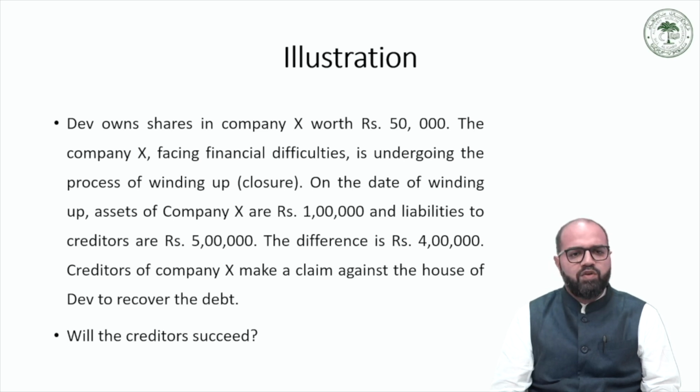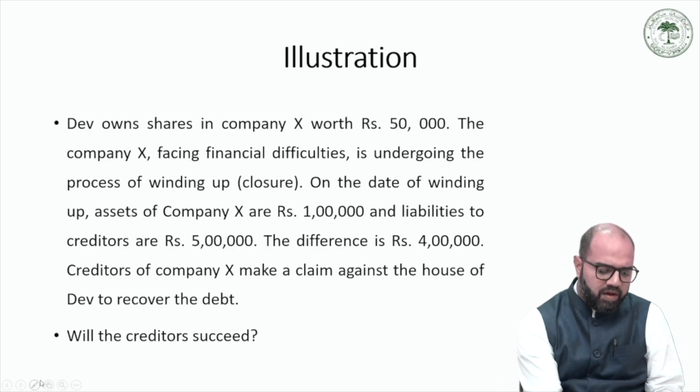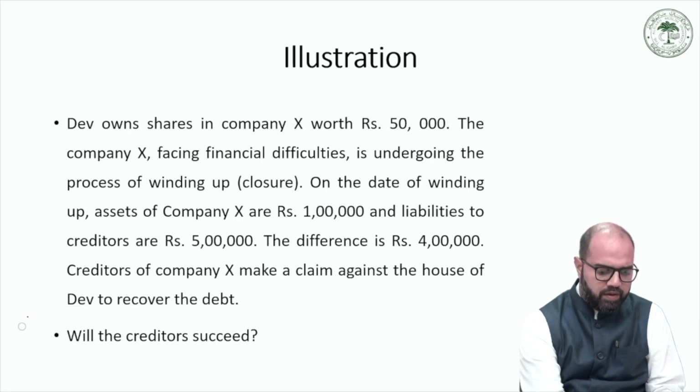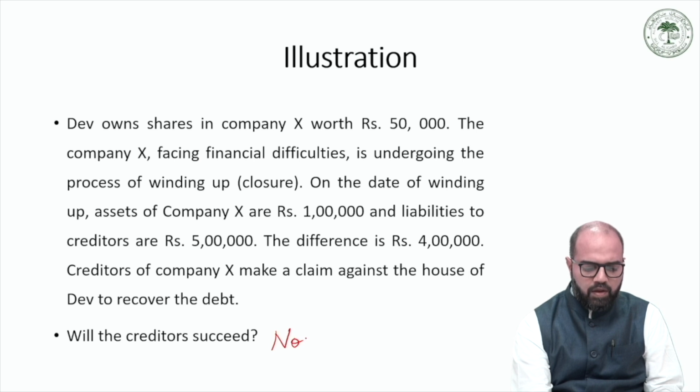So the question before you is whether in such a scenario the creditors would succeed in this action or not. Going by the principle of limited liability and the theory of owner shielding, in this case the creditors of the company will not succeed because Dev shall be protected by the theory of owner shielding.